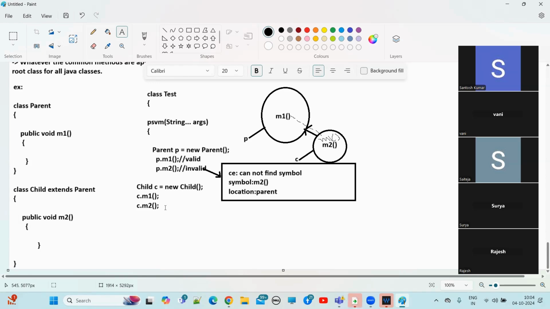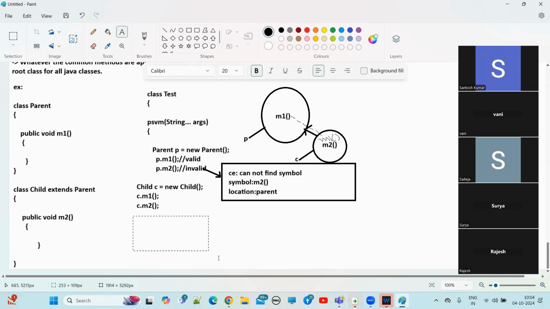Now C dot M2 method. Where is the M2 method available? In the child class only. The M2 method is a specific method for the child class, while the M1 method is a common method. So happily this M2 method will be executed. Clear, everyone?